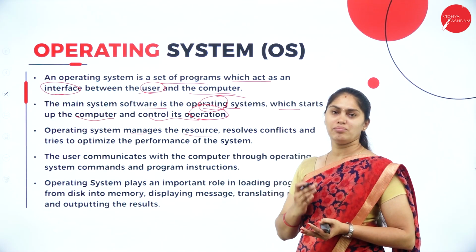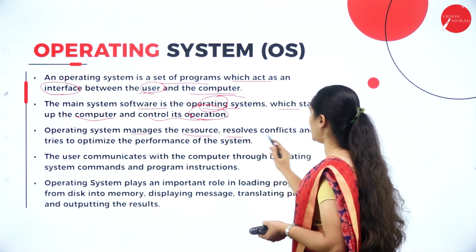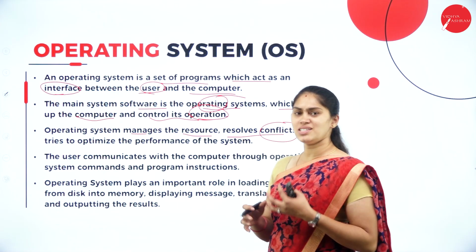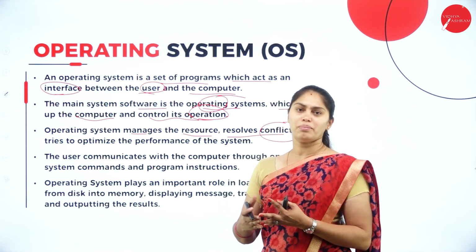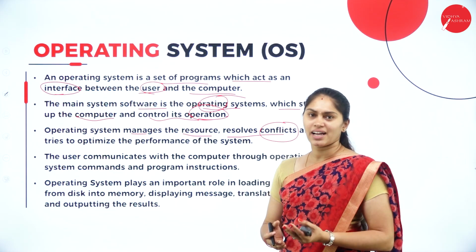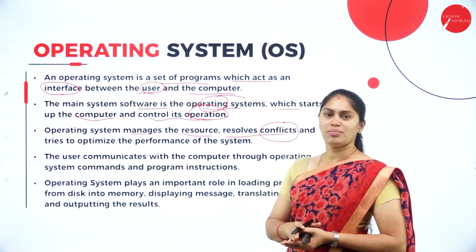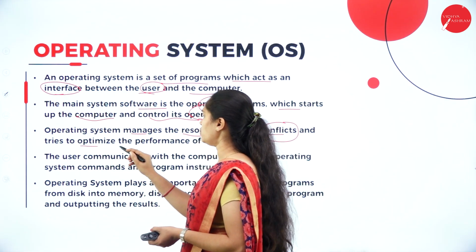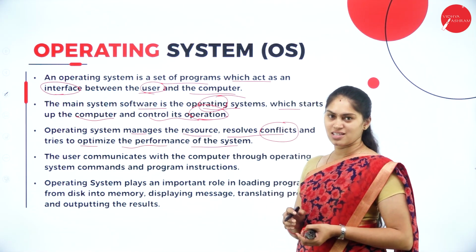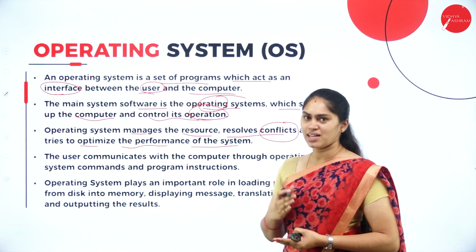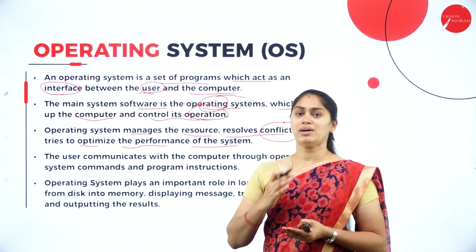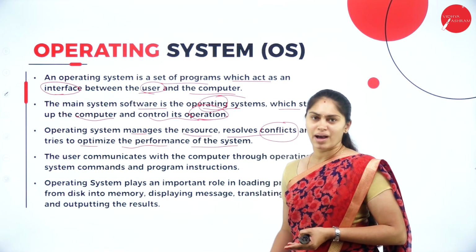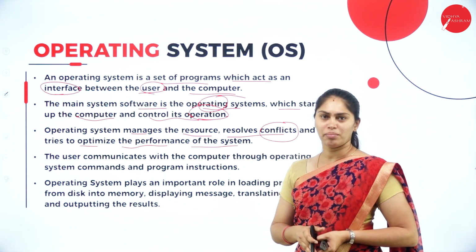Resources can be time and memory, and it also resolves conflicts. Why? Because it is controlling and managing all the operations. Whatever conflicts arise in between will be resolved by the operating system, and it also tries to optimize the performance of the system by managing devices, memory, and files. Every management will be done by this operating system.